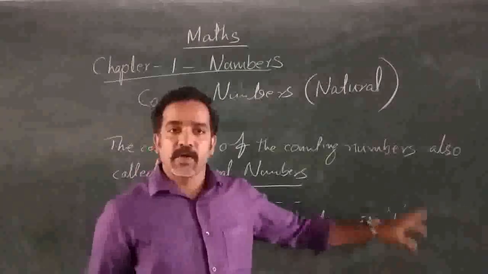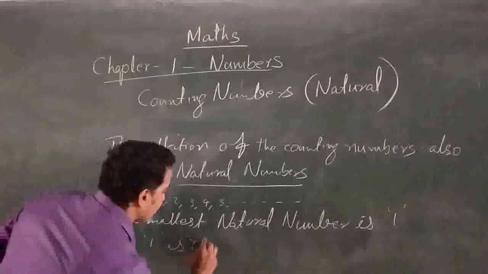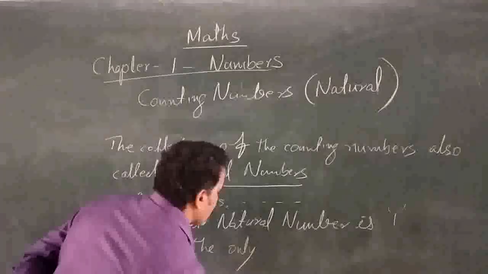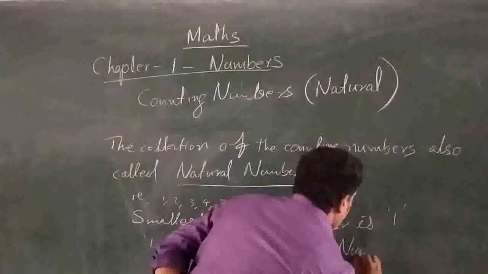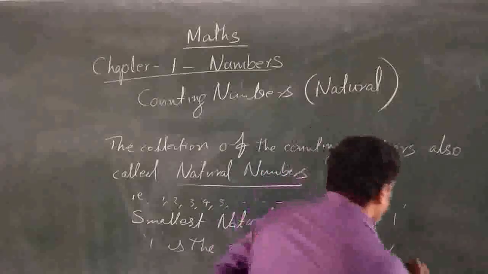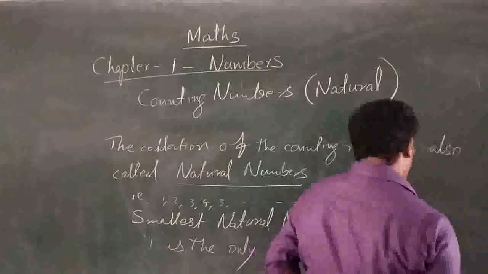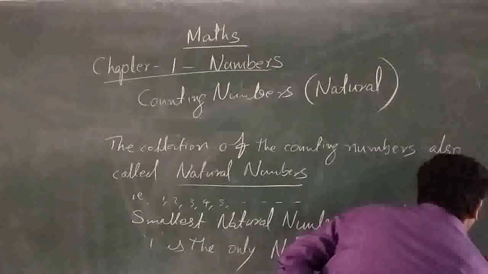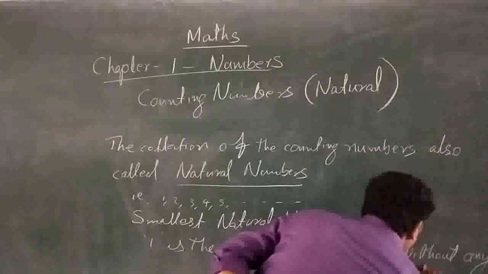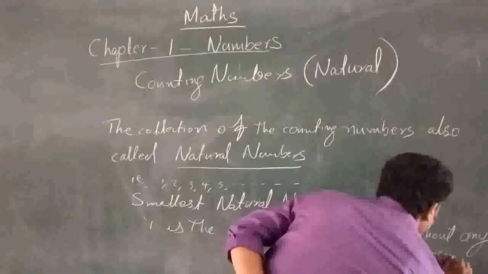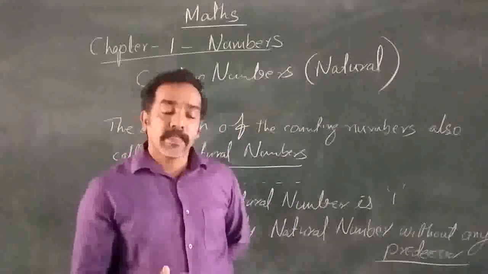That is 1. One is the only natural number which is not having any predecessor.